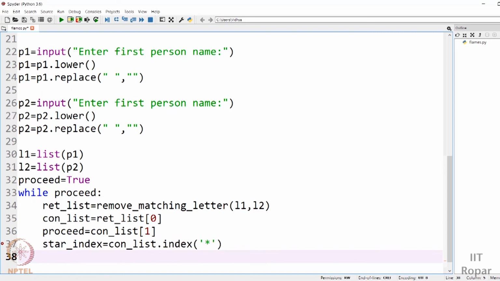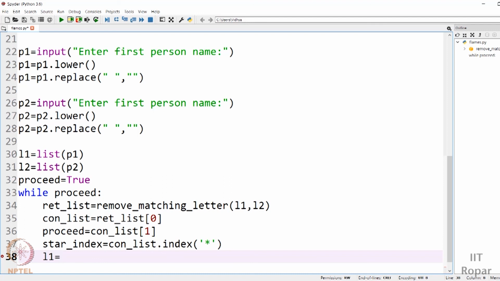This is what I'm going to call star index, and now I'm going to extract the lists again. L1 is the name of the first person in list format, that is present before the star. You start from the first index, and when you encounter the star, you should stop. You should not include the star. You should include everything before the star. So what should be the end index? Whatever is the place where the star is present. Please give a minute here. Think, why am I doing this? You will understand if you give it some time. That's where the logical thinking is.